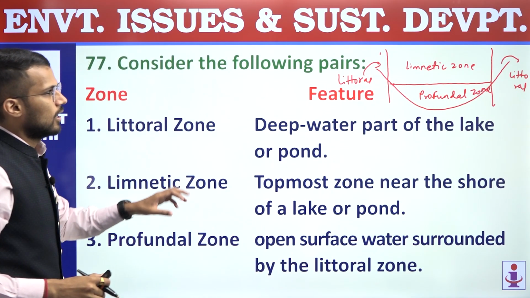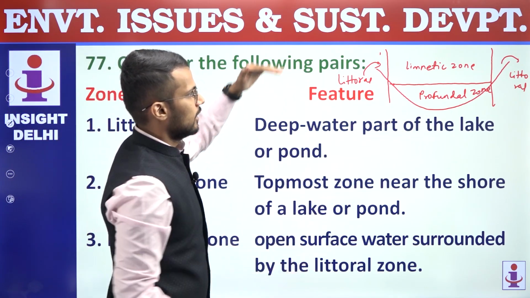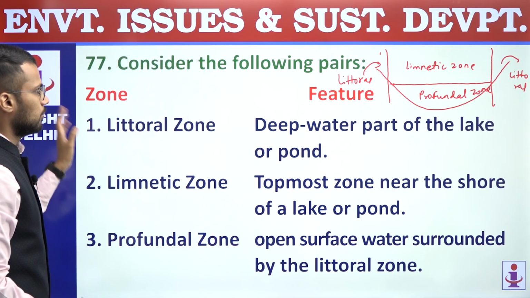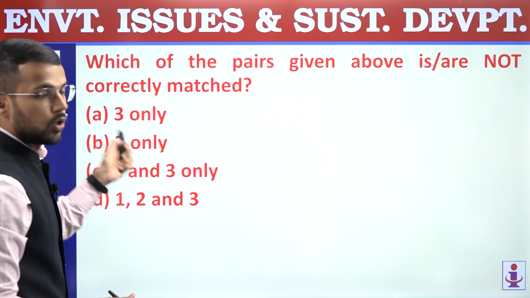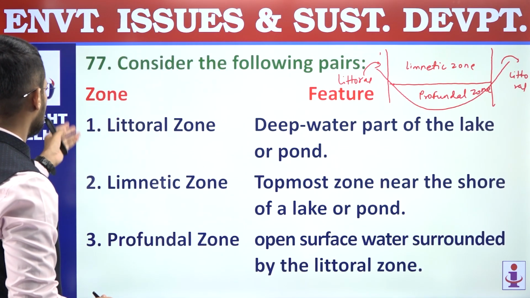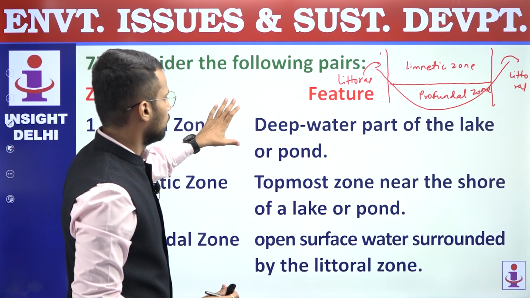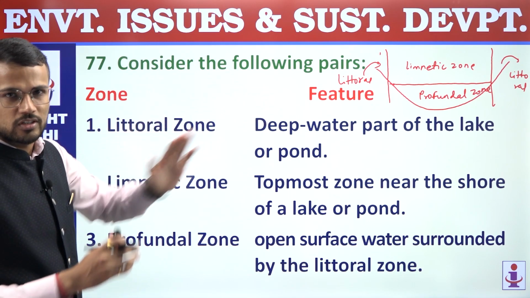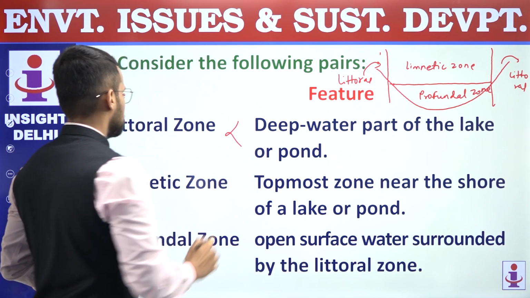Fine. So these are three parts of a lake: littoral on both the margins, then limnetic, and then profundal zone. Let us consider the pairs. We are supposed to find out pairs which are not correct. First, littoral zone. It is matched with deep water part of lake or pond. So littoral zones are not deep water, they are in fact the boundaries, and that's why the first pair is incorrect.